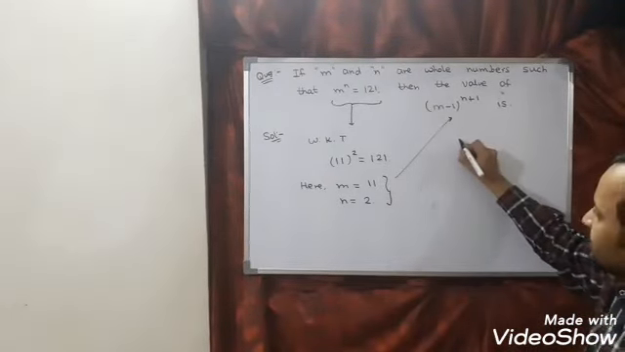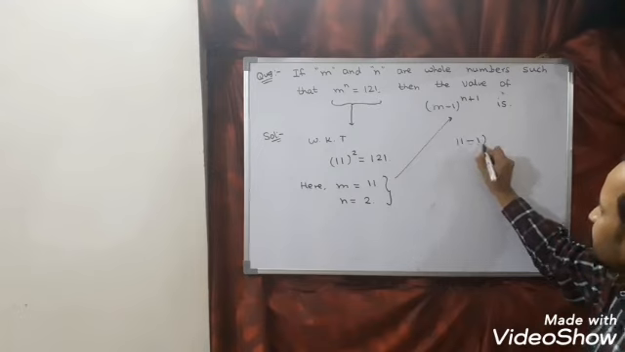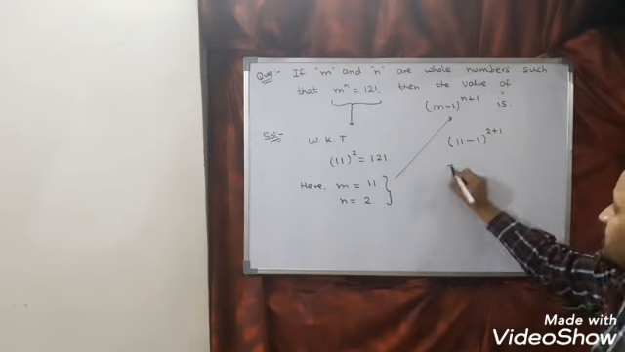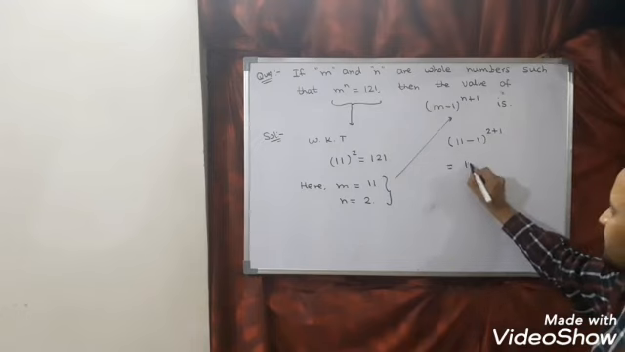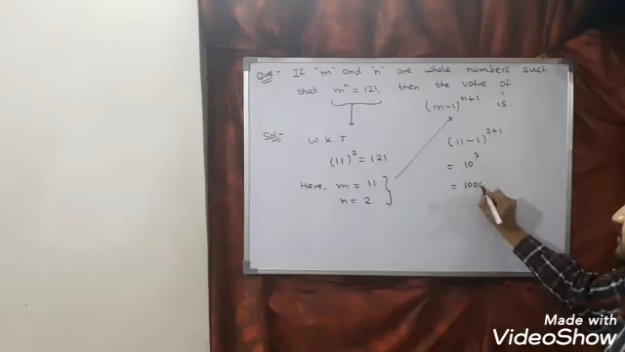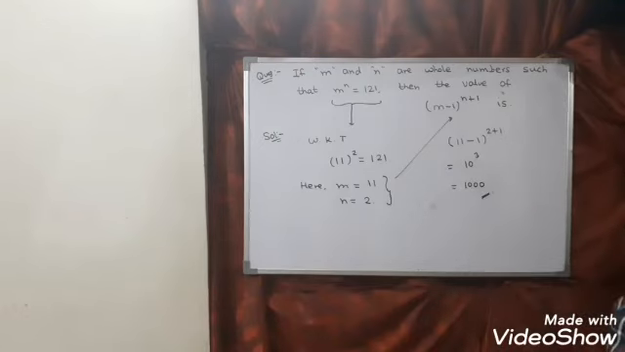So tell me, what is m? 11 minus 1, and n is 2 plus 1. So the answer of 11 minus 1 is 10 to the power 3, and 10 to the power 3 is nothing but 1000. So a very, very simple question. Let us see one more question.